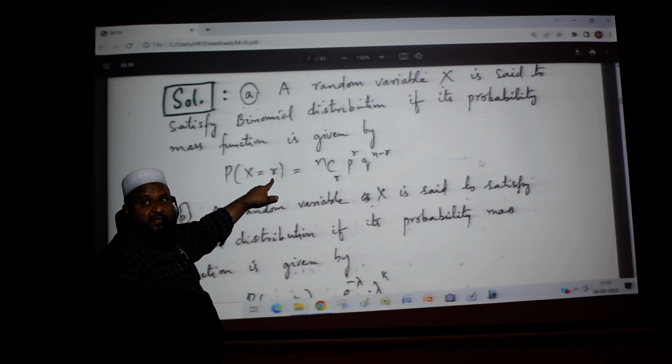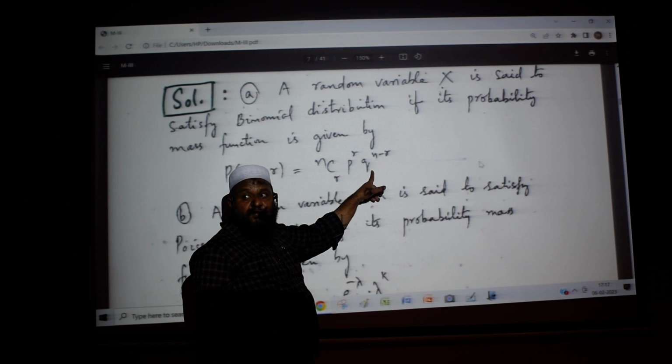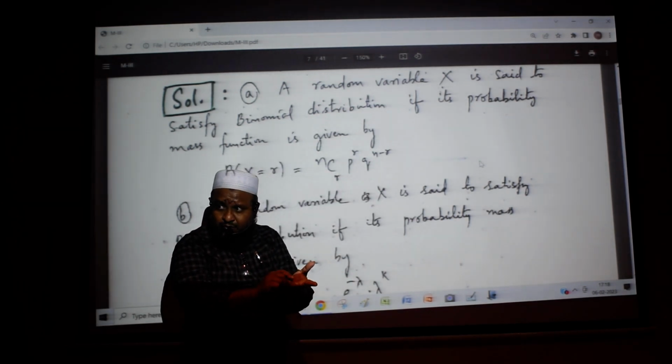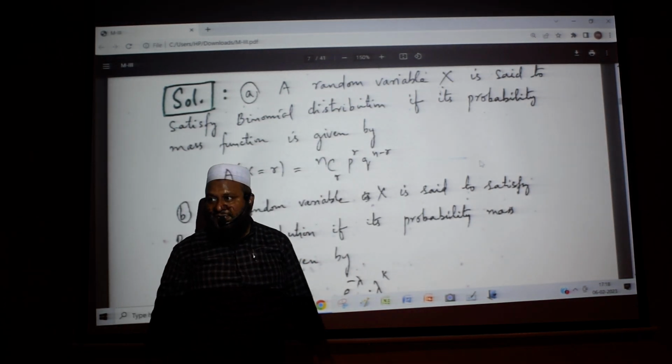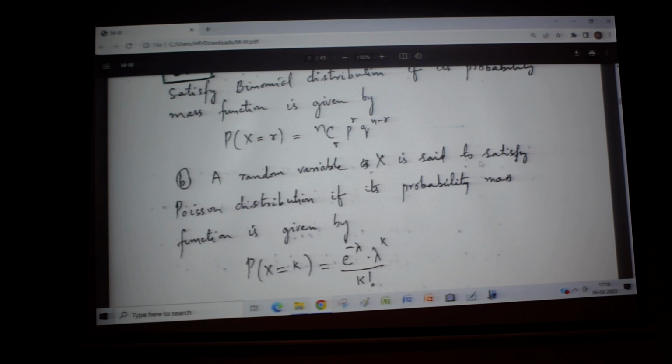So that variable is said to satisfy binomial distribution if the probability of x equal to r is nCr p power r q power n minus r. r takes the values 0, 1, 2, 3, and so on up to n, because nCn is the last one. Memorize that one, very important. P of x equal to r is nCr p power r q power n minus r.